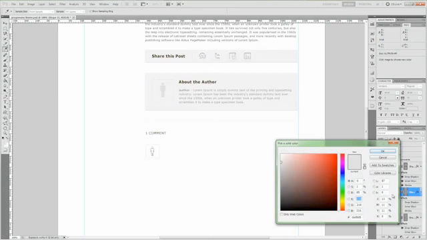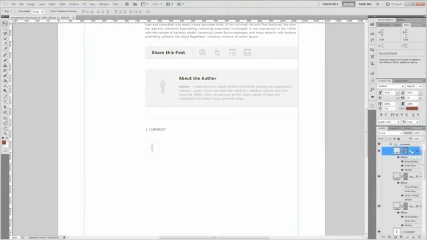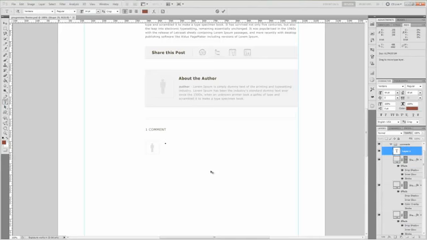And we want to go ahead and change the color. The color is going to be D9, D6, D6. Okay, now that we have the color of our avatar, let's go ahead and add the info for the person that's making the comment. So go ahead and grab your type tool, and we'll just type in something like by admin.